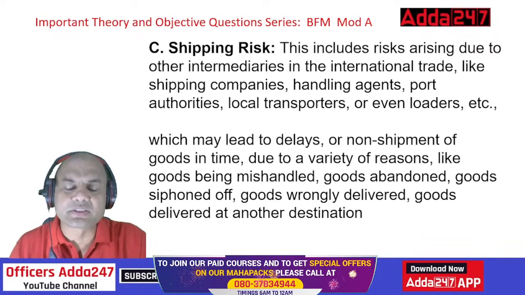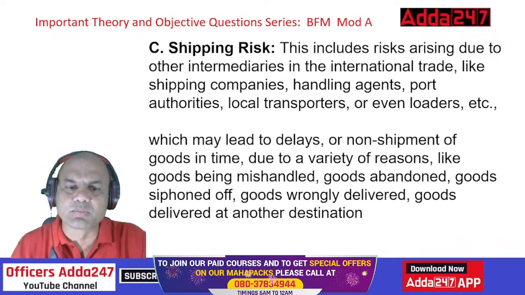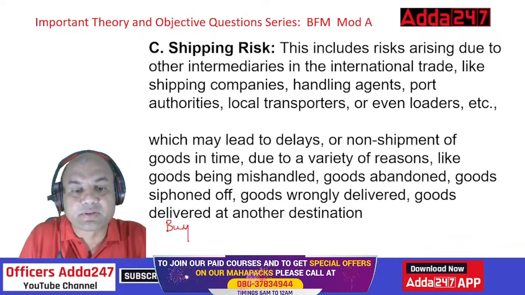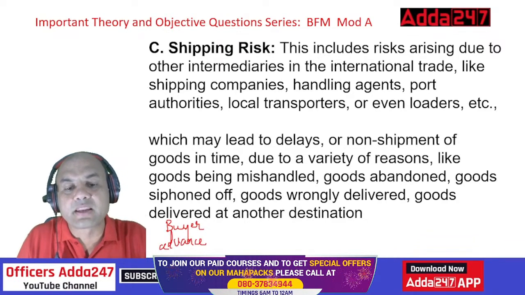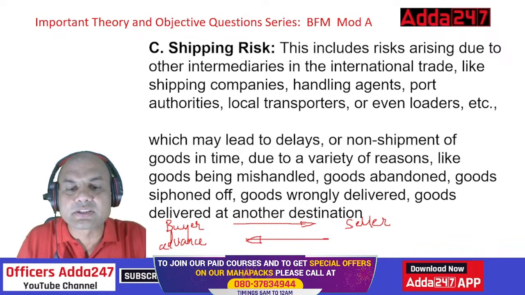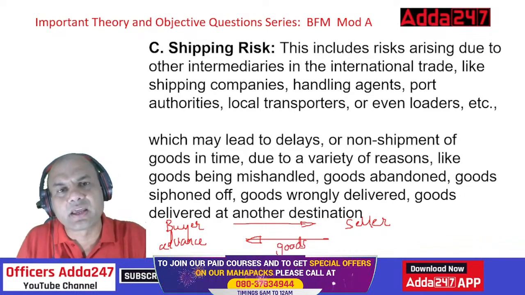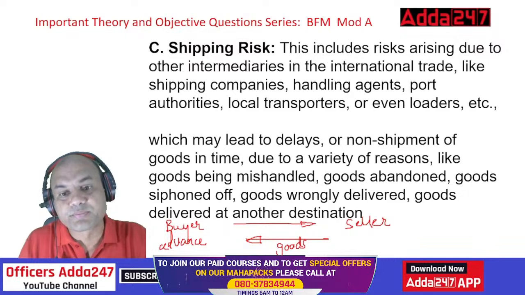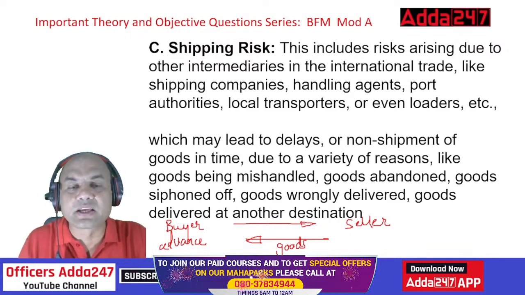So shipping risk means what? It can happen that the buyer is good, the seller is good, both are good. Let's say the buyer has given the advance payment. So the seller, the exporter, has also sent the goods correctly. But how are the goods sent? They are sent via sea, or air, or anything. Tomorrow, if there is a hijacking of that ship, or while loading the goods, they get broken.